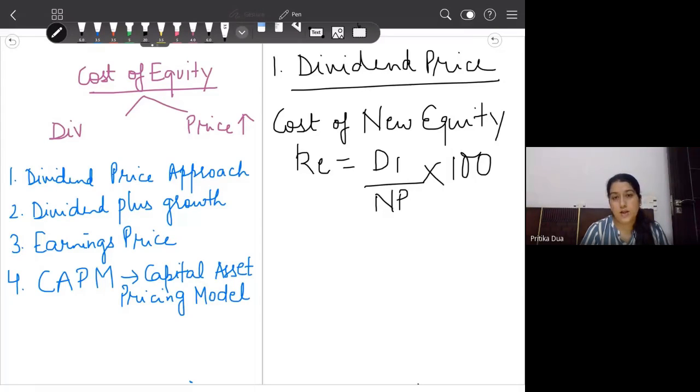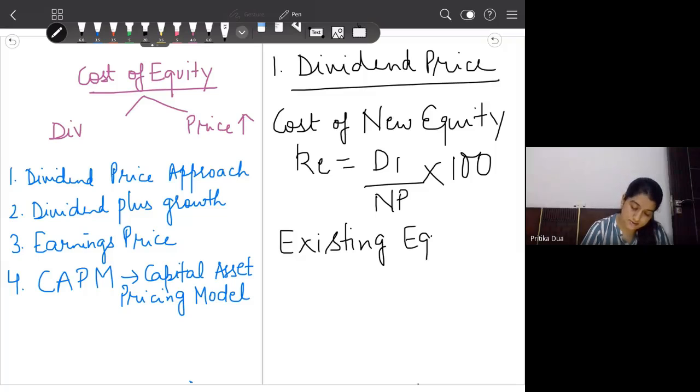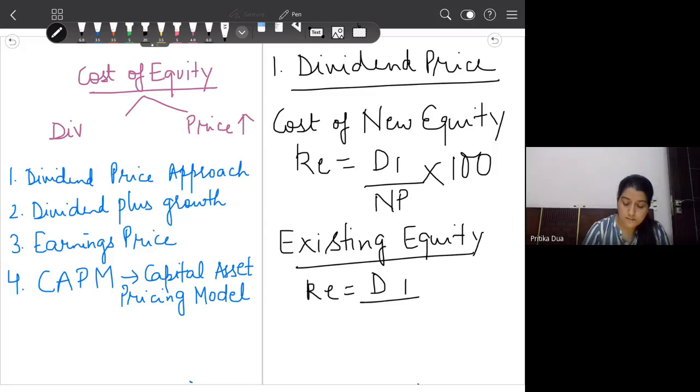So when you are issuing the equity, in the denominator you have net proceeds, and for existing equity, it is taken as D1 upon P0, the current market price of the share. For new equity, in the denominator we have the net proceeds, while for existing equity we see the current market price of the share.